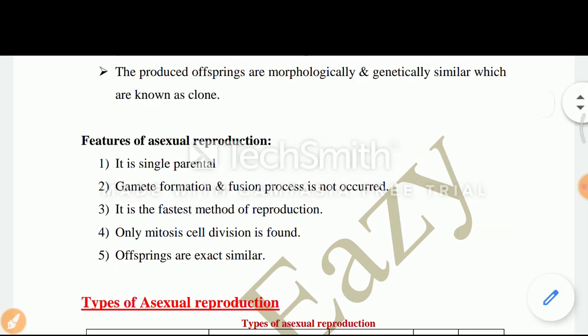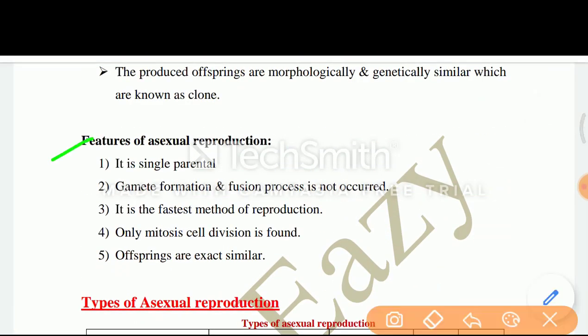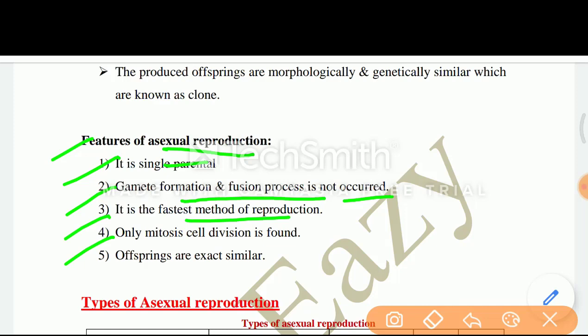Now next are the features of asexual reproduction. It is single parental, gamete formation and fusion process does not occur. It is the fastest method of reproduction. Only mitosis cell division is found. Number 5 is offsprings are exactly similar.